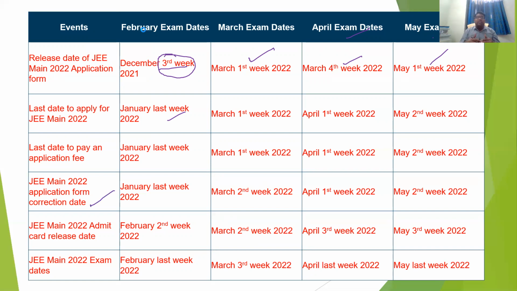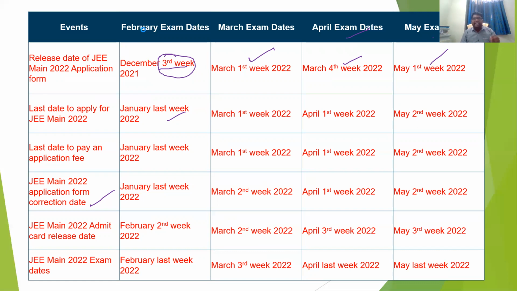For example, if some students make a mistake while applying for the examination, the correction date is also given. It will be the last week of January for the February session, and similarly for the remaining sessions.